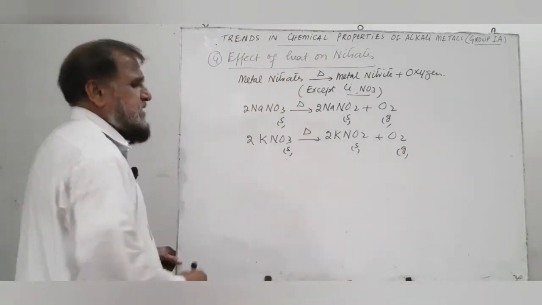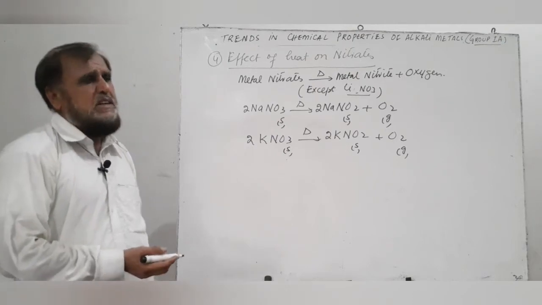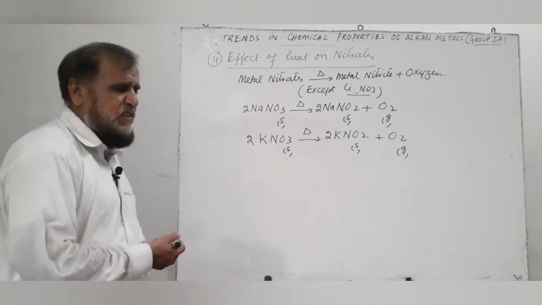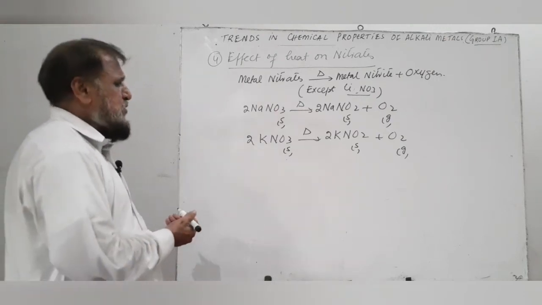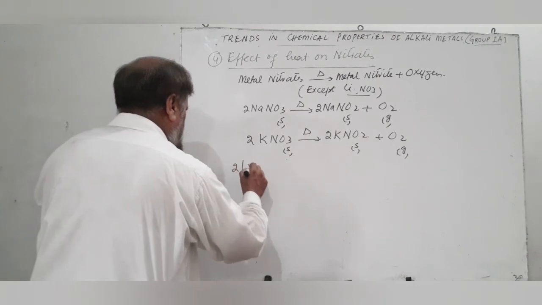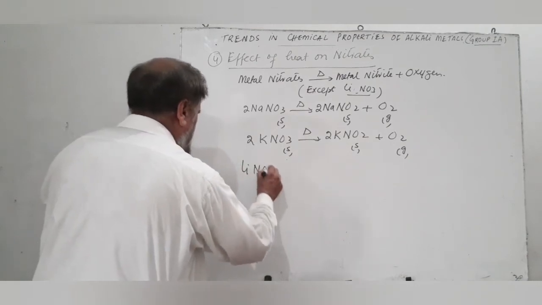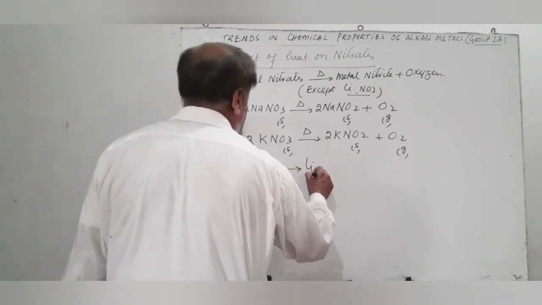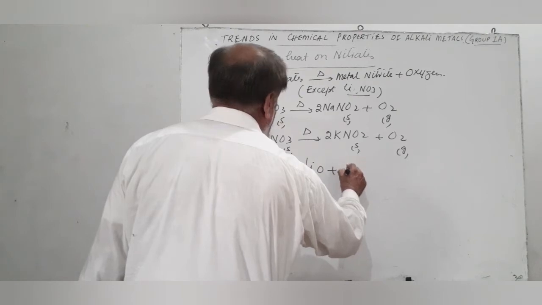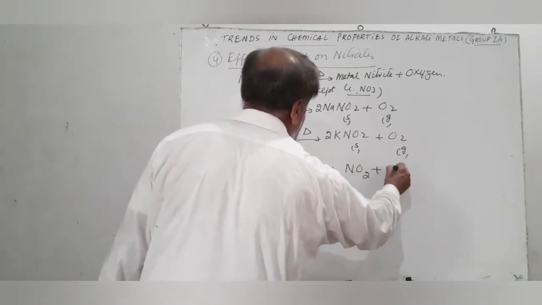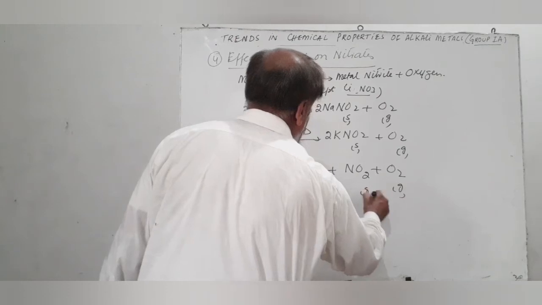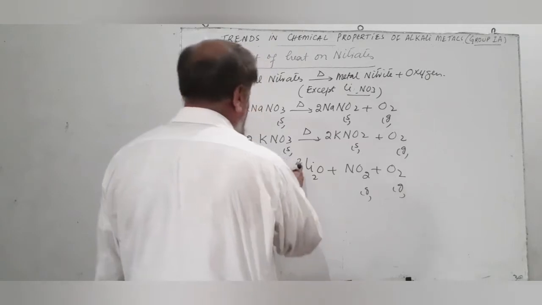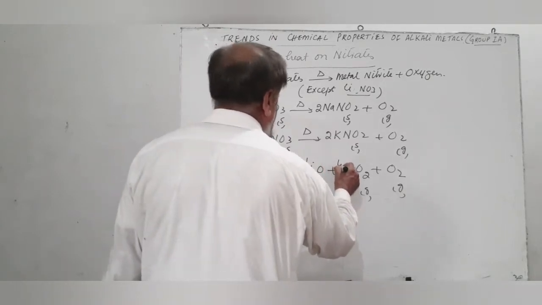Lithium nitrate is slightly different from the rest of the group because it is a general trend that the first member of each group slightly differs in properties from the rest of the members of the group due to different polarizability. When lithium nitrate is heated, it produces lithium oxide plus NO2, nitrogen dioxide, plus oxygen gas: 4LiNO3 gives 2Li2O, lithium oxide, 4NO2 plus O2.